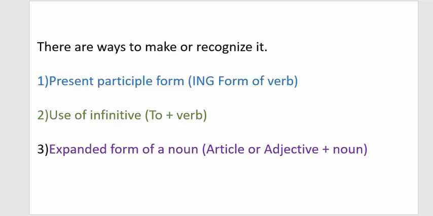Okay. How to recognize? There are three ways to make or recognize any sort of noun phrase. The first one is present participle form, ing form of the verb, or you can say gerund. Second is the use of infinitive. It means to plus verb. And the third form is expanded form of a noun, article or adjective with a noun. When there is a noun, we will put an article, a, an, or the, or an adjective. It will become a subject or object. We will call it a noun phrase.